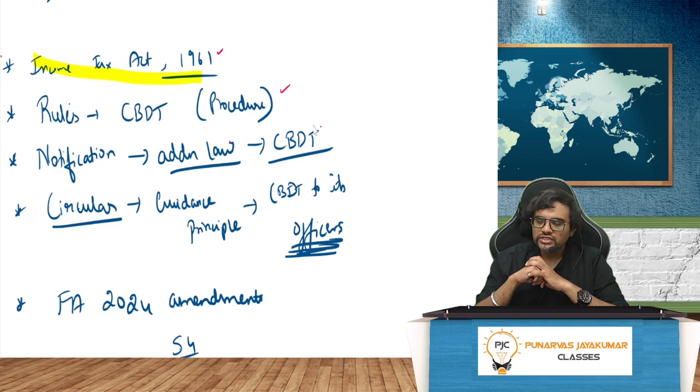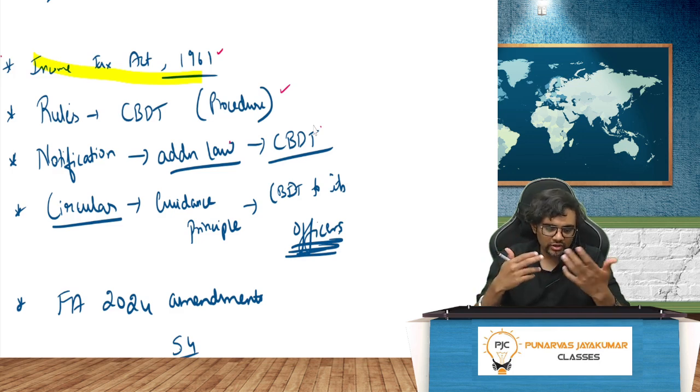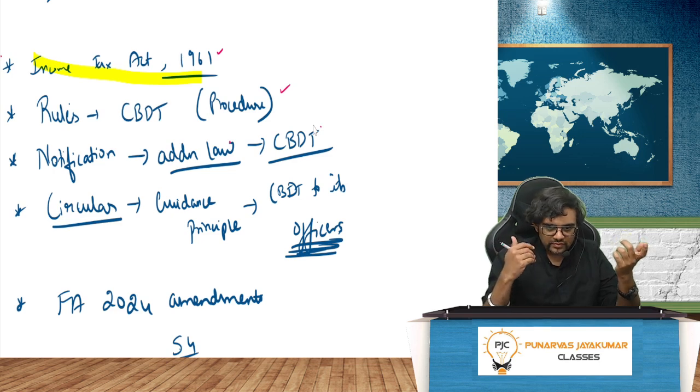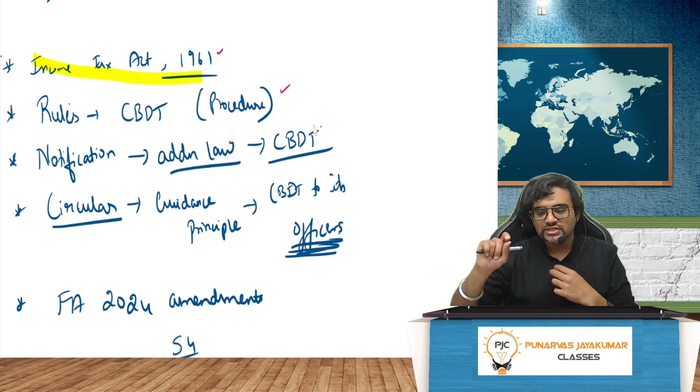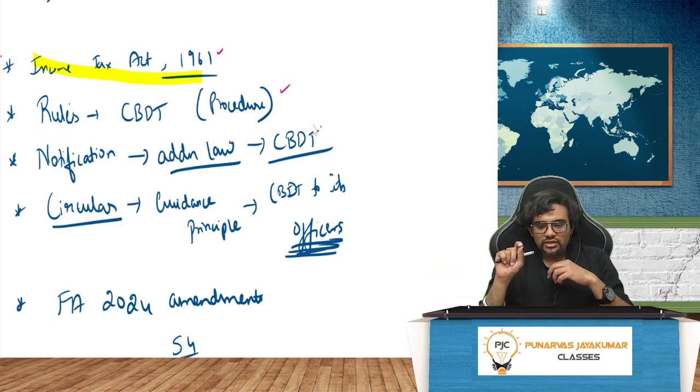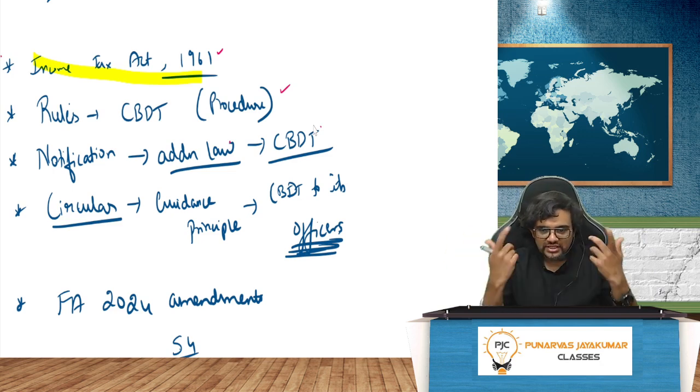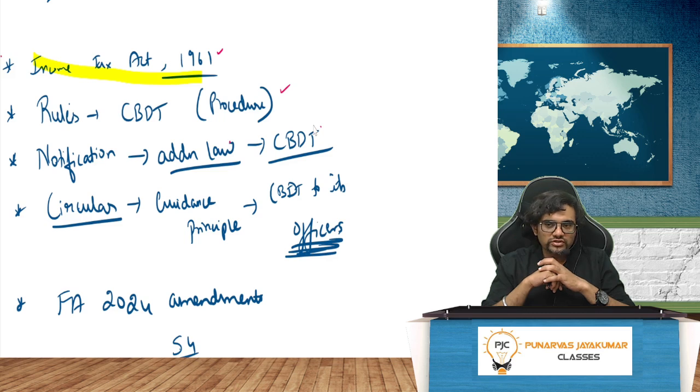Why should I follow the circular? Because the assessing officer will follow the circular. In order to not get caught, they'll give some guiding principles, like this is the meaning of this law, so you should charge the assessee like this, like that. They'll give a circular. So when I see the circular, I think, okay, this is what I should follow. So it's easier to follow. So income tax rules, notification, circular, all these are part of the law.